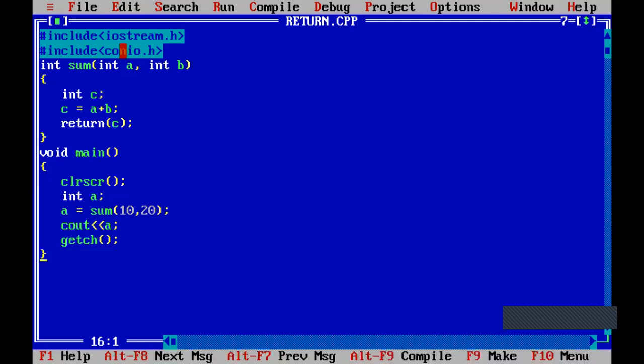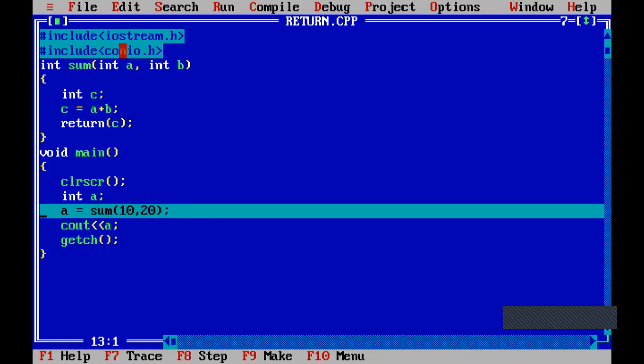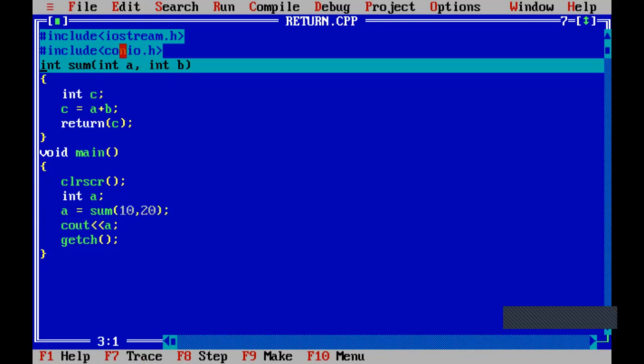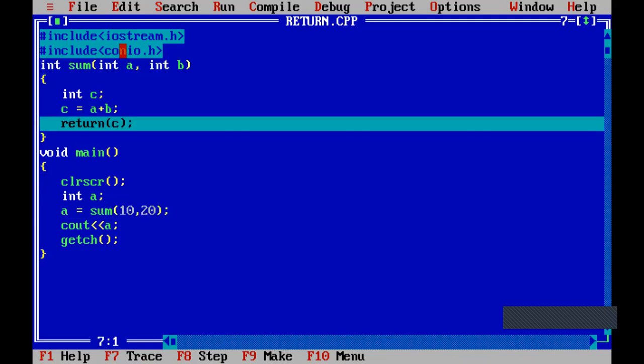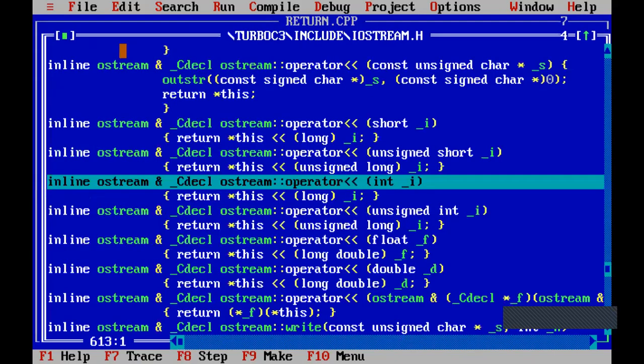Once again we'll execute. We just observe how the program control is transferred. A is equal to sum of 10, 20. From that line it will go to the sum function. So after execution of C is equal to A plus B, after return C, program control again comes back to the main function.